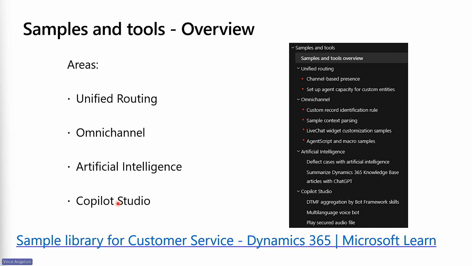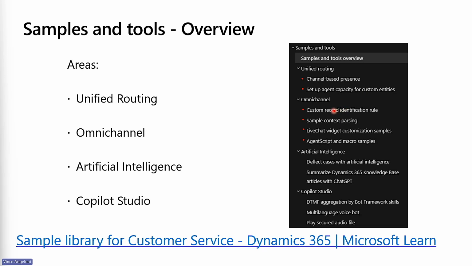Today, in this session, part 1, we are presenting the ones that I marked in red. Channel-based presence. This is a sample of how to set presence on a specific channel for an agent. After we have set up agent capacity for custom entity, we enter the omnichannel area.